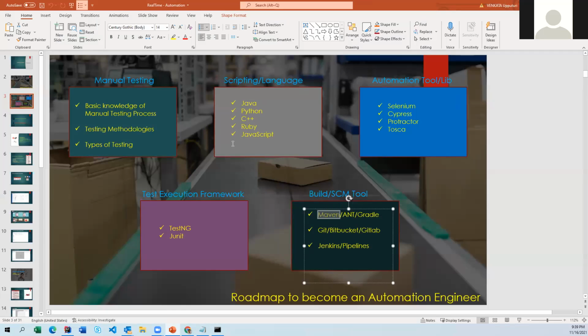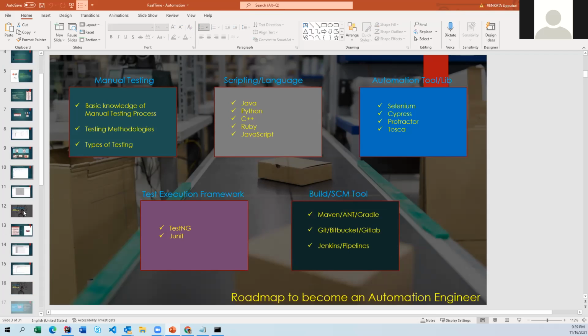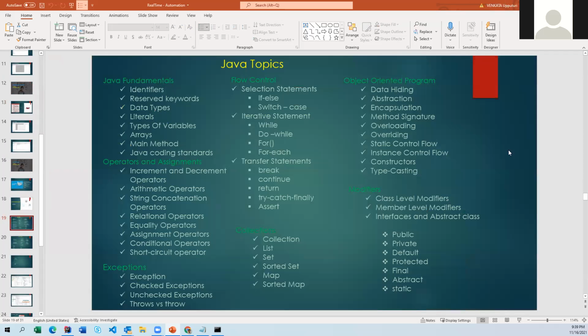Now to start writing your piece of code, definitely you need to have a basic understanding of Java, right? Now I'm going to show you the things that we are going to discuss in Java. Starting from tomorrow, we can start from the basics of Java. Now let me go here to one of the places. If you notice here, these are the topics that we are going to discuss as part of our Java.